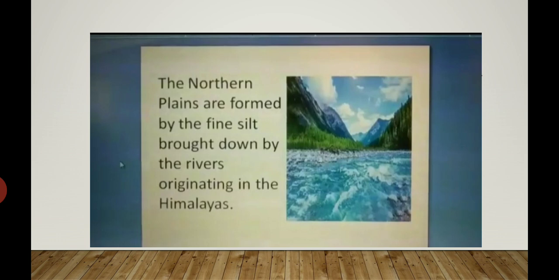How were the northern plains formed? The northern plains are formed by the fine silt brought down by the rivers originating in the Himalayas, and the Himalayan rivers Ganga, Satluj and Brahmaputra flow in the northern plains. So which three big rivers flow in the northern plains? They are Ganga, Satluj and Brahmaputra.